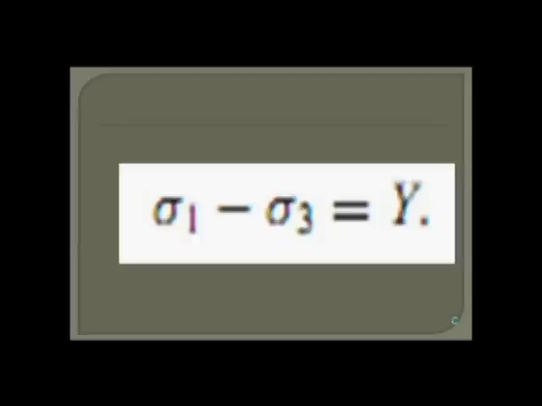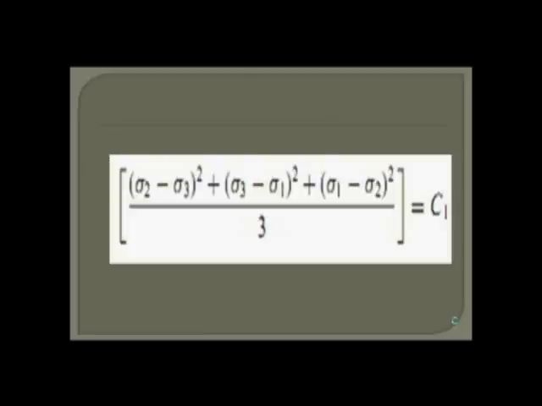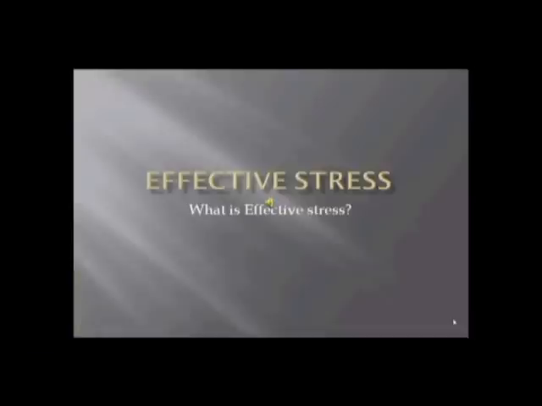And von Mises criterion says yielding will occur when the RMS, root mean square, of the shear stress reaches a critical value. Effective stress.